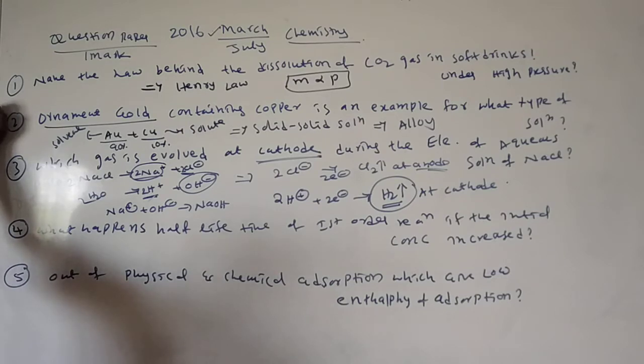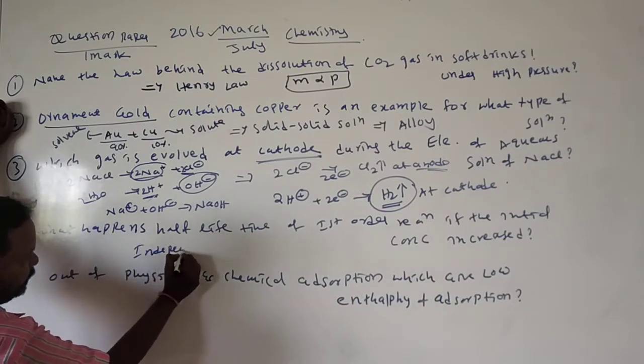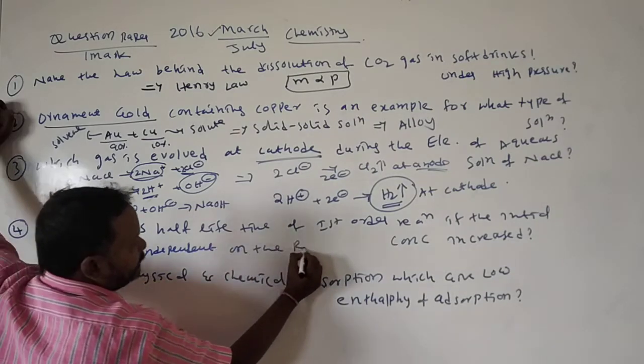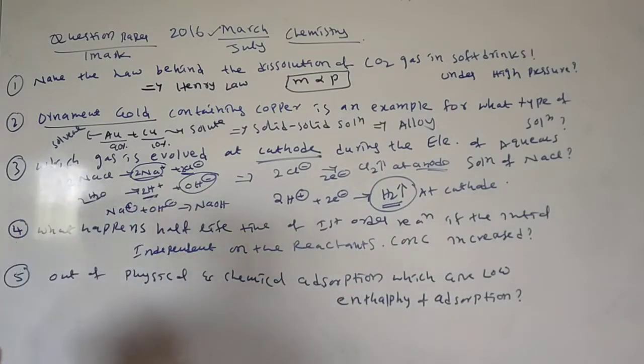What happens to the half-life time of a first order reaction if reactant initial concentration increases? Okay, independent. Half-life time is independent of the concentration of reactants. Okay, remember this is an important question.